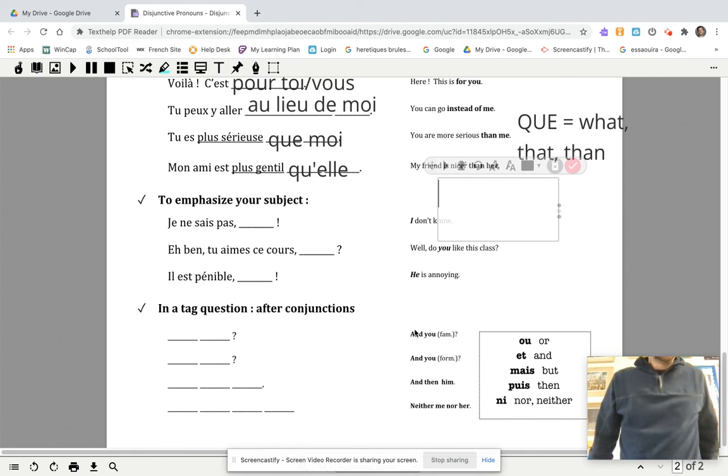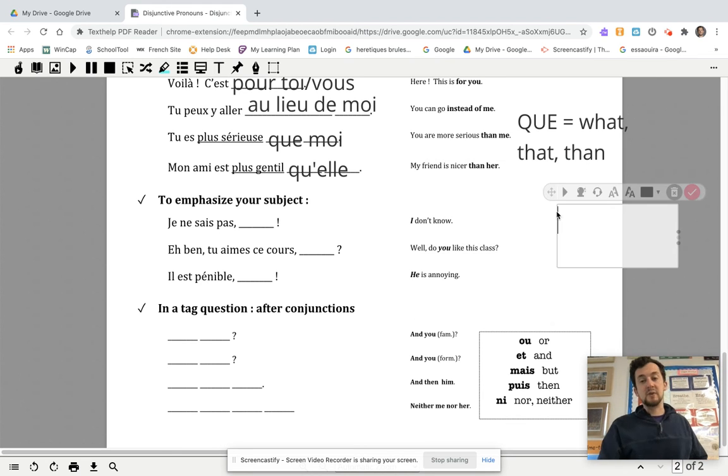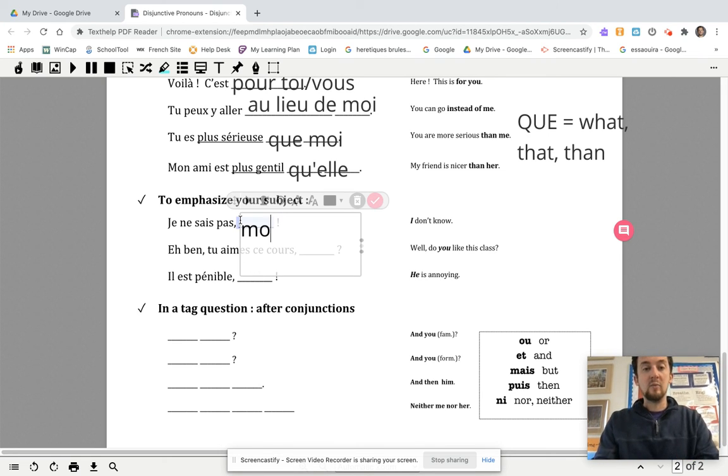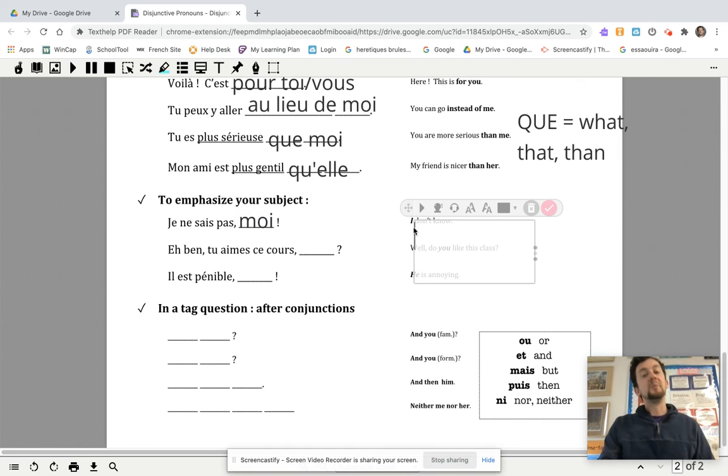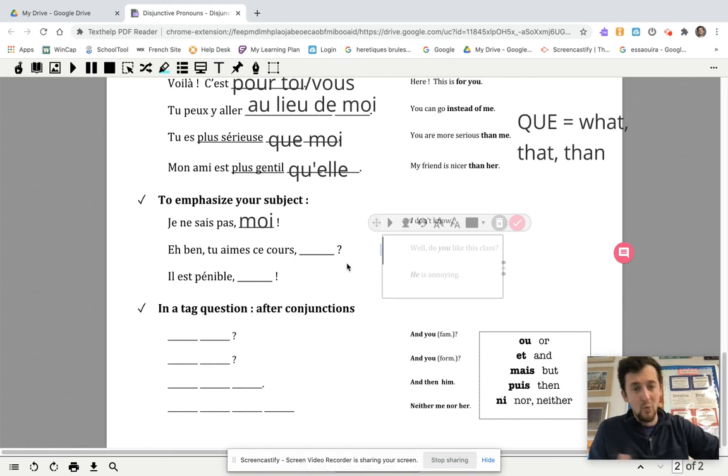Okay. Next section, to emphasize your subject. This is another time that you can use it. In English, we can say, I don't know. In French, you cannot say, je ne sais pas. French people just don't talk that way. They don't use their diaphragm in the same way. So if you want to emphasize the I in I don't know, you can add moi. So that's how a French person would do that. Je ne sais pas moi. And they say it just like that. And the moi gets emphasized. It's easier to emphasize than je. Je ne sais pas moi.